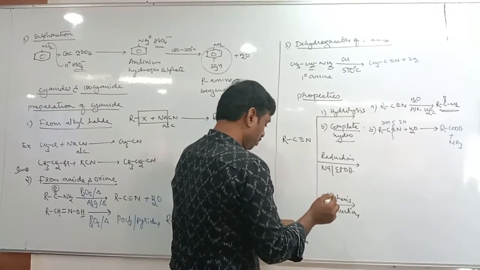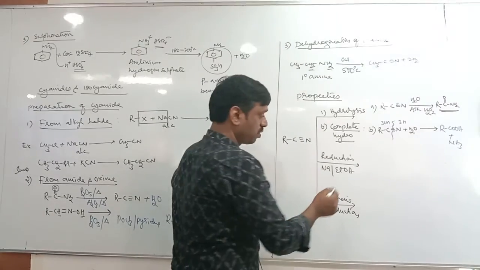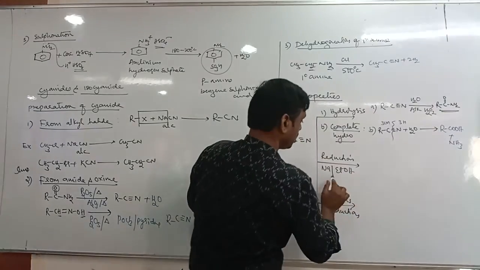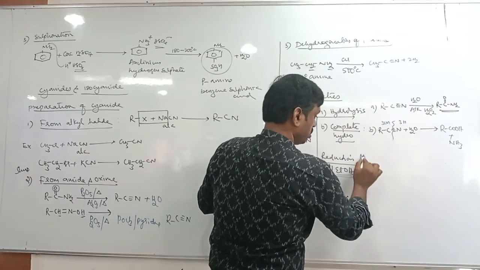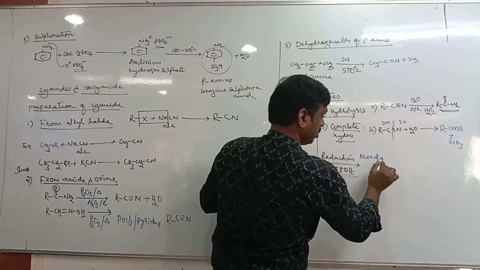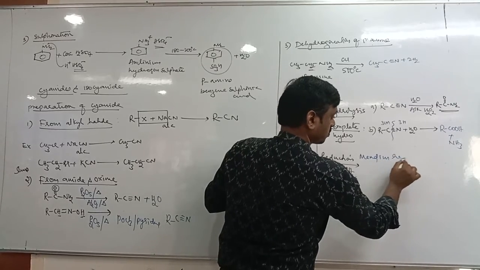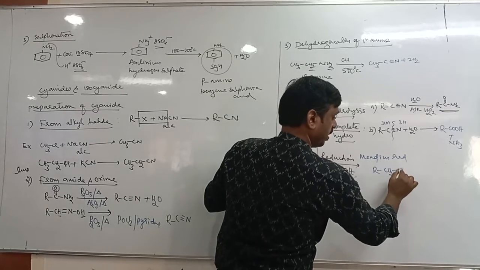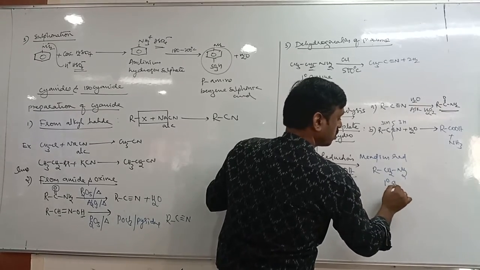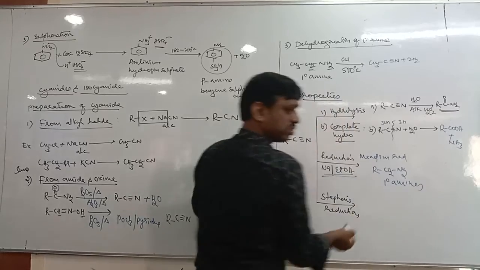Next is reduction. This we have already studied. Tell me, reduction of cyanide. Cyanide undergoes reduction in presence of sodium and ethyl alcohol. This is Mendius reduction. So in Mendius reduction, what is the product? RCH2NH2, which is called a primary amine.